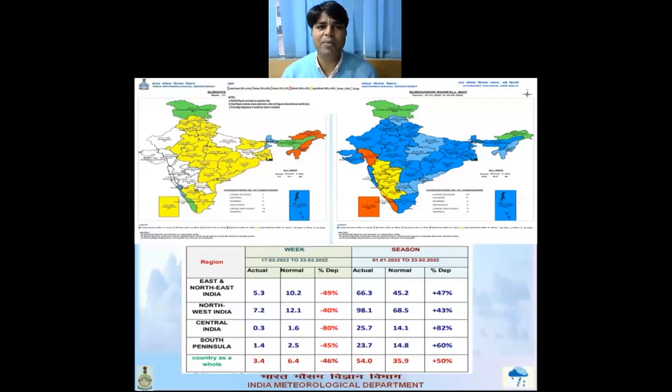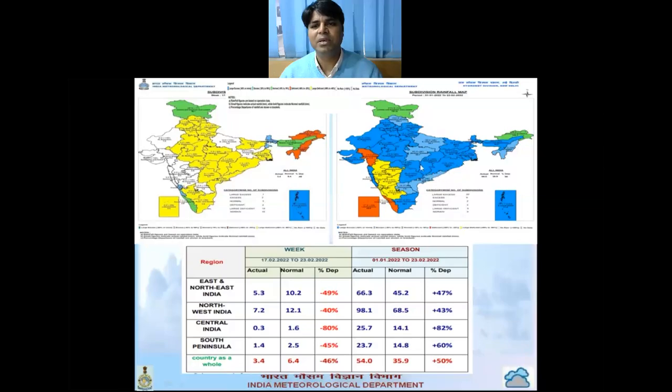And in this slide, I am discussing the rainfall. The first figure shows deficit rainfall over the country except Jammu Kashmir and Assam, Meghalaya. This table also shows the entire country had a departure of negative 46 during the week, and the right hand side picture shows the entire season till 23rd.